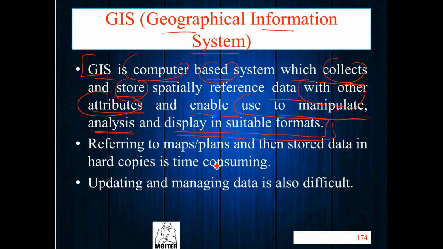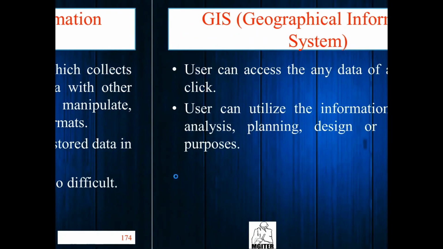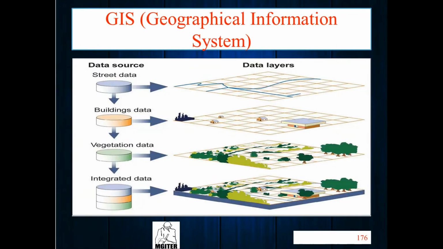Okay, referring to a map. Assume a map. Here, look here. It's called a GIS, Geographical Information System. So what happens in GIS? We have some different data, like first a street data, second a building data, third vegetation data.